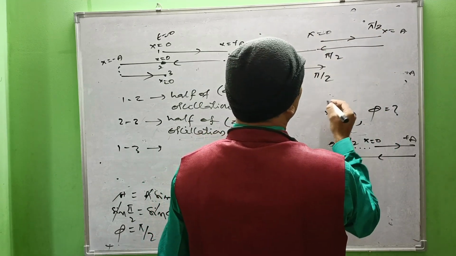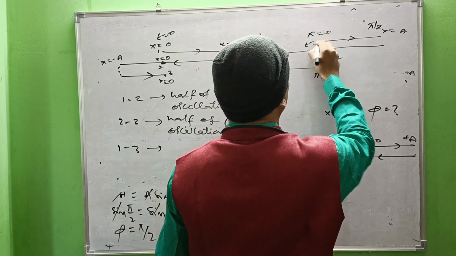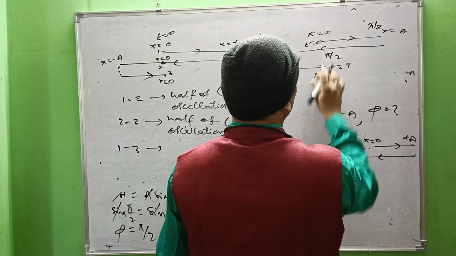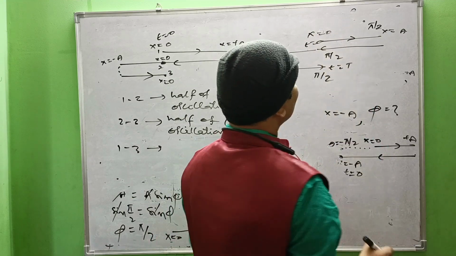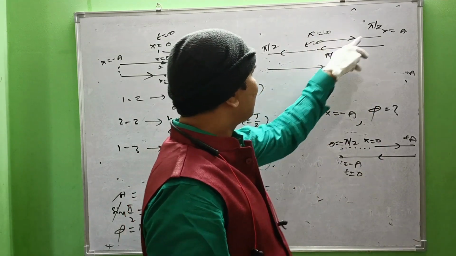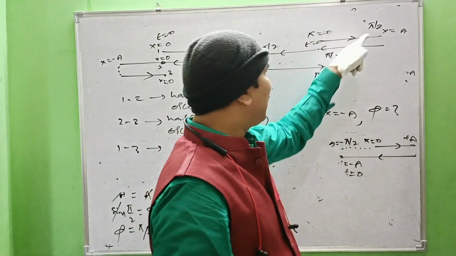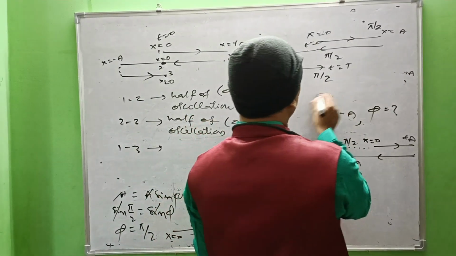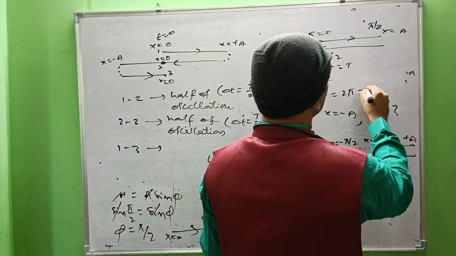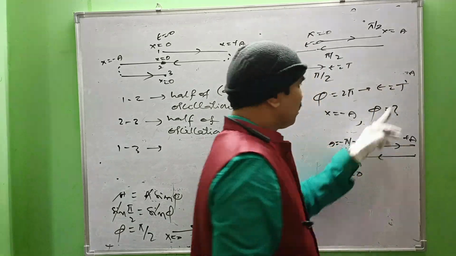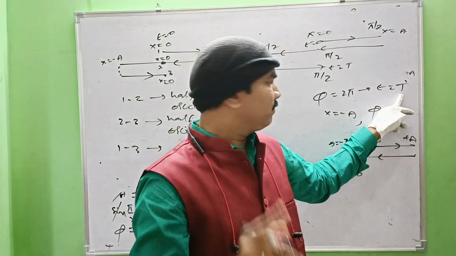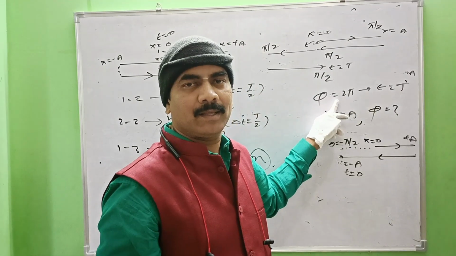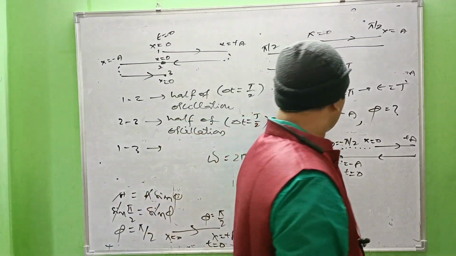So ultimately, within a time period, t equal to 0 to t equal to capital T, between these two instants, all phases are added and you will get 2 pi. Pi by 2 plus pi by 2 plus pi by 2 plus pi by 2. So ultimately, phase equal to 2 pi corresponds to t equal to capital T. So one time period corresponds to a phase angle of 2 pi. Right? That's what I want to say.